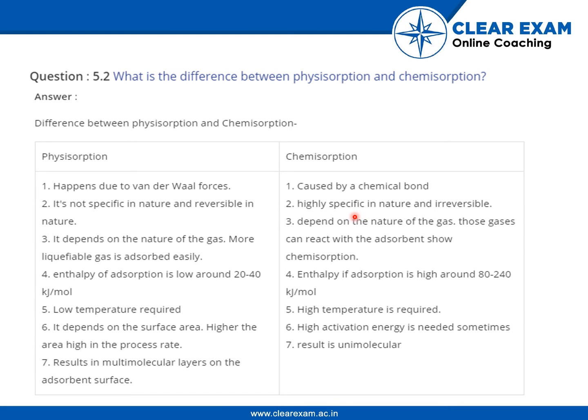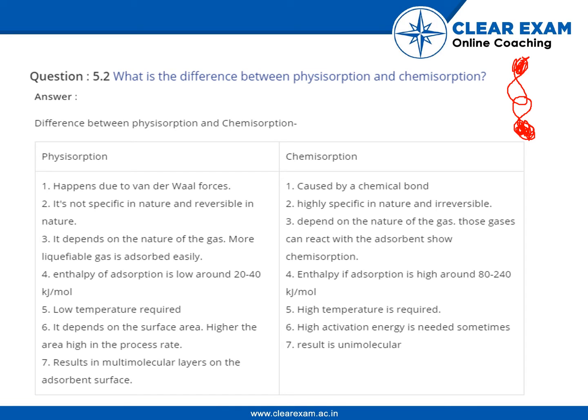Because suppose we consider two pi bonds. Okay, let me show you with a diagram. Two pi bonds. So the bond overlap will only occur when two pi bonds are aligned like this only. Okay, lateral overlap or side by side overlap.